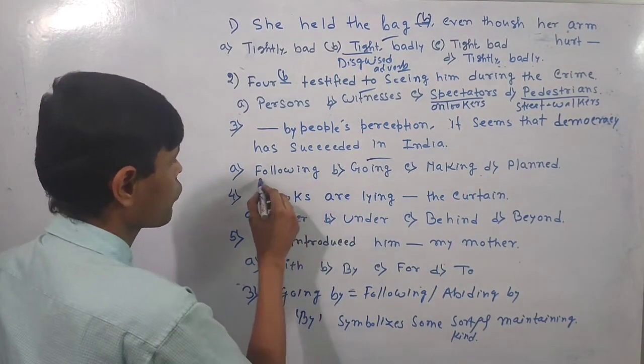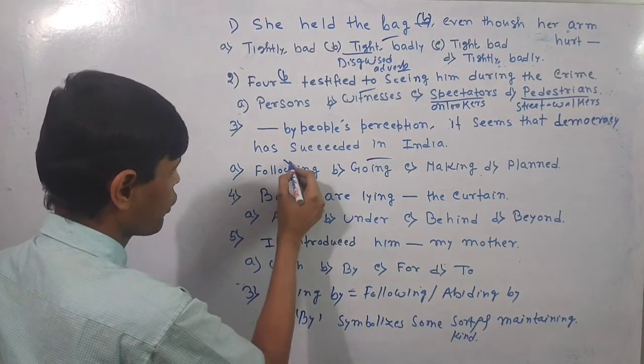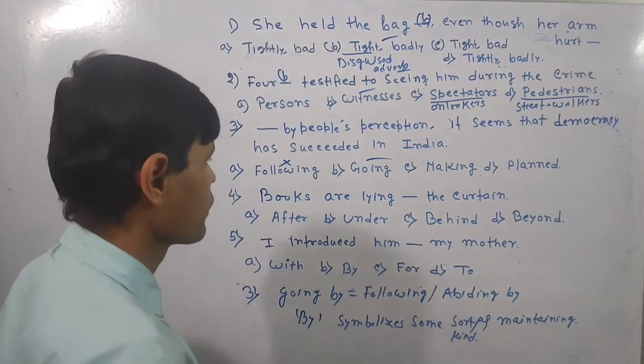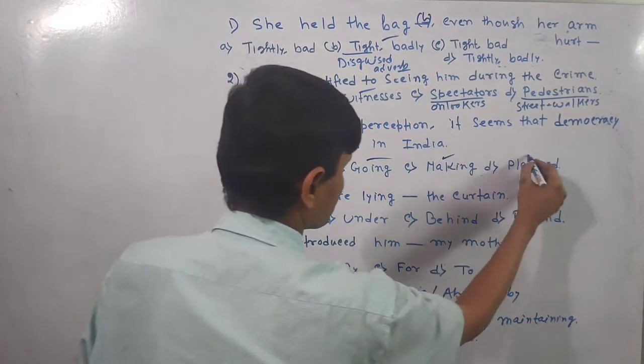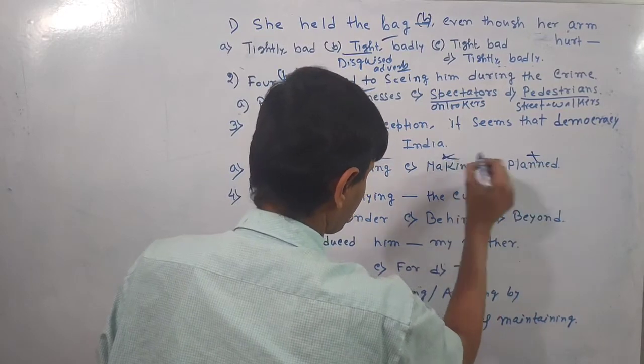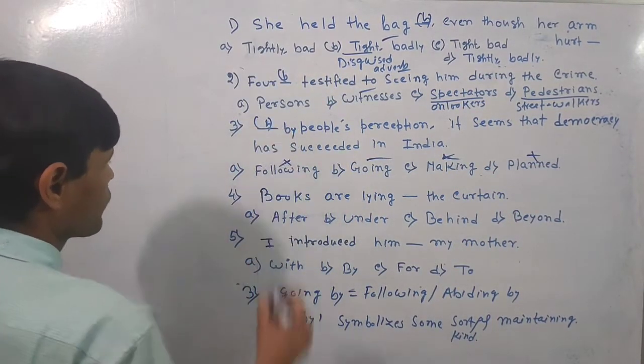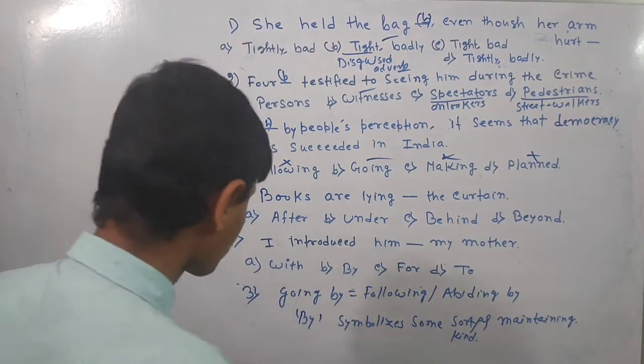You should not go for following, because if following had been there, by should not be here. Neither making nor plant will be the answer. So they are all omitted. So here the right answer is B. Now I let you go for the next question.